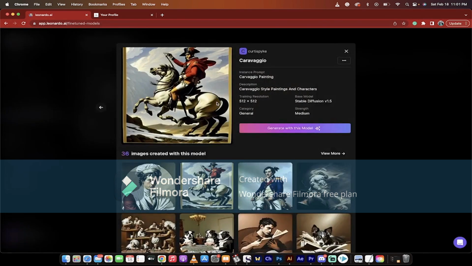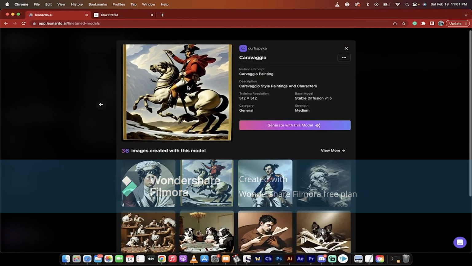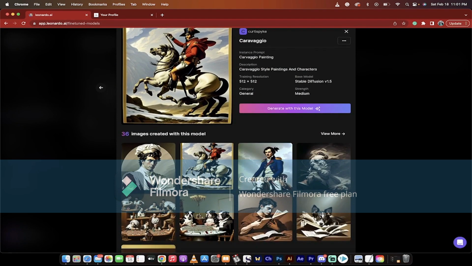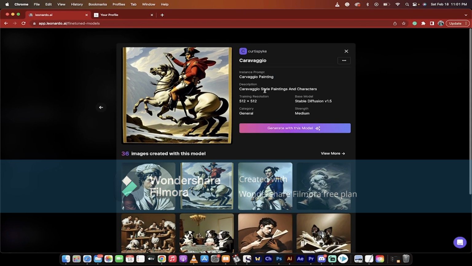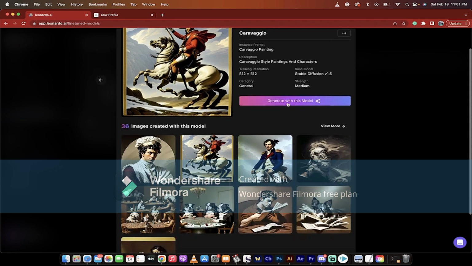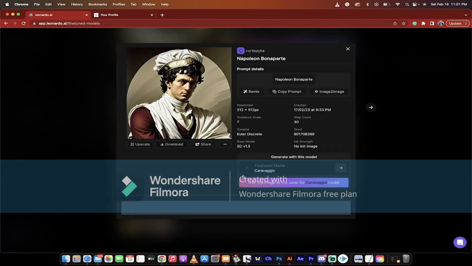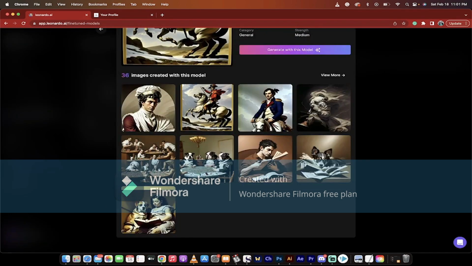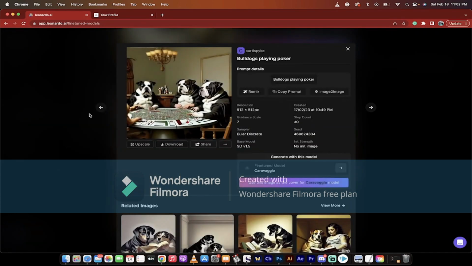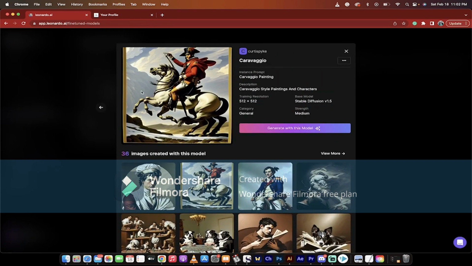If I click on View, you'll see that this is just a low-res example of what the image or the art would come out looking like. It's got a quick description of it here. It's 512 by 512. It's got Stable Diffusion 1.5 as its example. But more importantly, you'll see here I can click on some of the images that were created with it. And presto, I can now create all my images in the exact same style without having to type in 30 prompts.